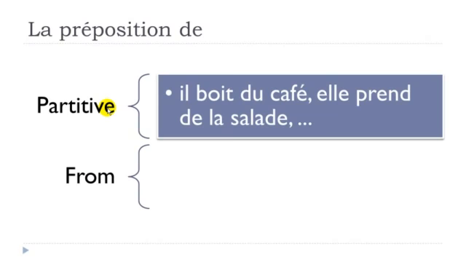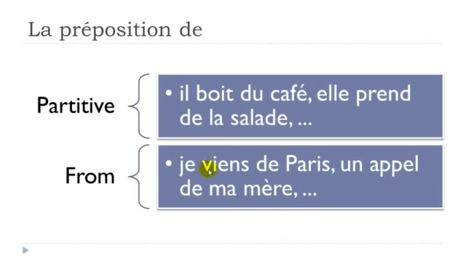The second use will be the translation of from in English. A few examples. Je viens de Paris. Venir is to come. I come from Paris. In that case, this de would be translated with from. Un appel, appel is a call, de ma mère, from my mother. It's exactly this from concept in English.